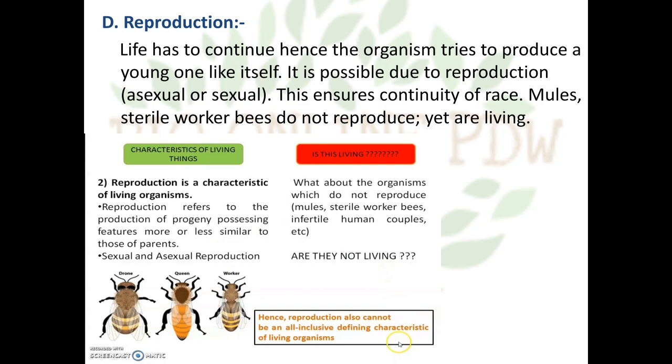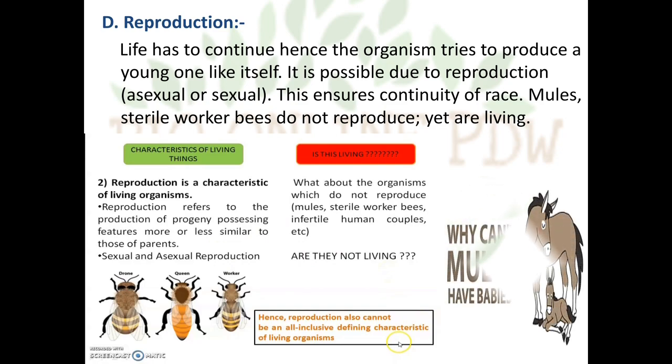The drones are the fertile males, they are haploid. Then the queen, which are fertile female diploid ones. And the worker honeybee, which are diploid females but they are sexually sterile. They cannot reproduce. You can see the picture of a mule. So hence, reproduction also cannot be an all-inclusive or defining characteristic of living organisms. Infertile human couples also cannot have a baby. So they are also sexually sterile ones.